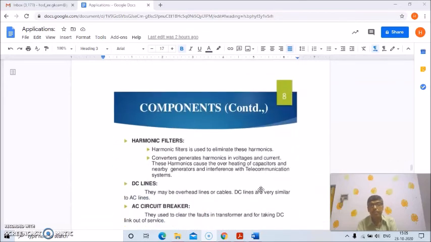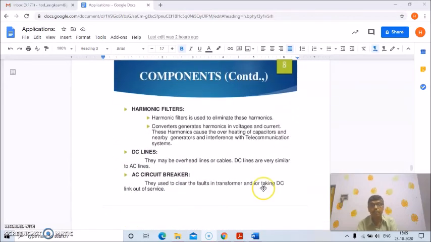Harmonic filters are used to eliminate the harmonics generated by the converters in voltage and current. These harmonics cause overheating of the capacitors and generators, and interference with the telecommunication system. DC lines may be either overhead lines or cables, and they are very similar to AC lines. AC circuit breakers are used to clear faults in the transformer and take the DC link out of service.